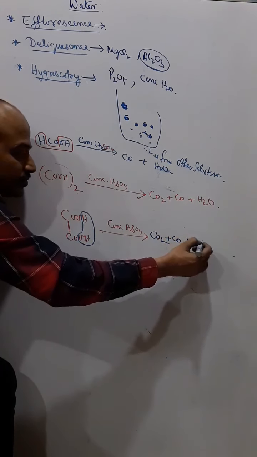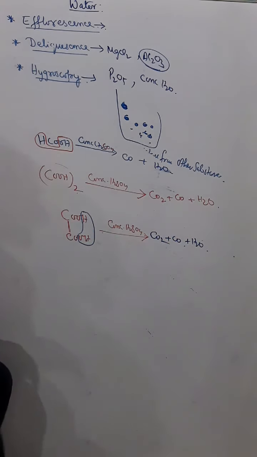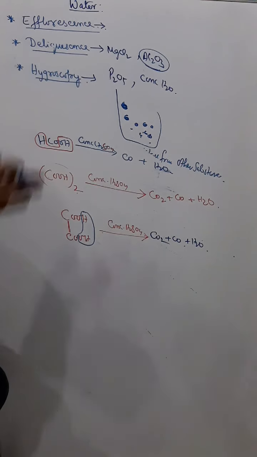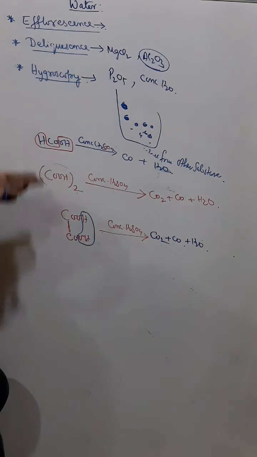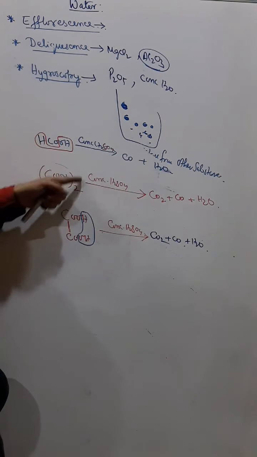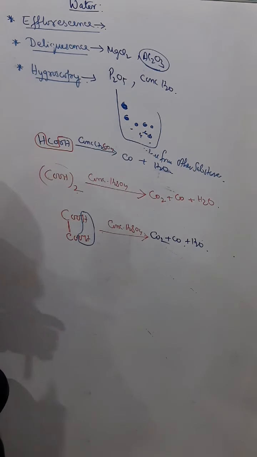So this is a dehydrating agent. Understand? Sometimes it also comes up, what is the difference between a dehydrating agent and a drying agent? It's given in your book also, but you can give this definition, and these reactions are also important. Okay? So that's all in this water chapter.